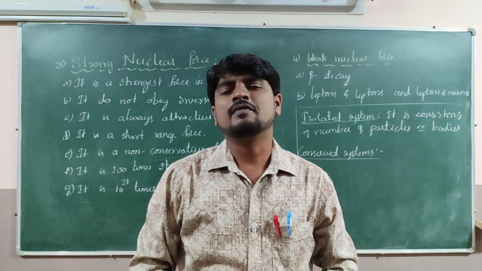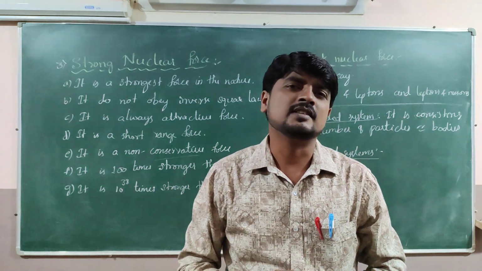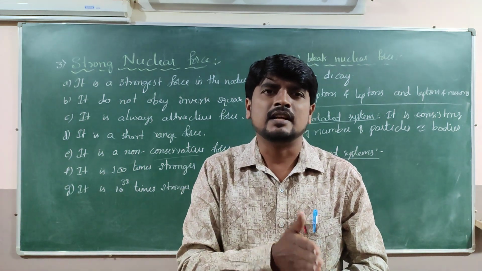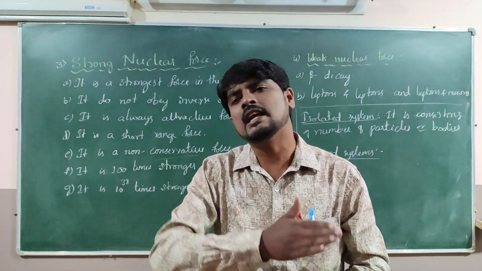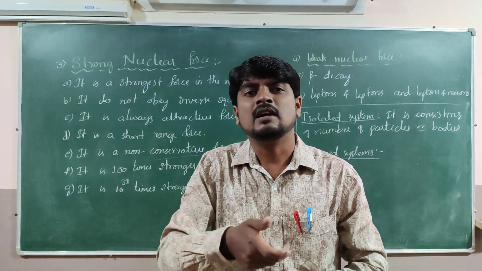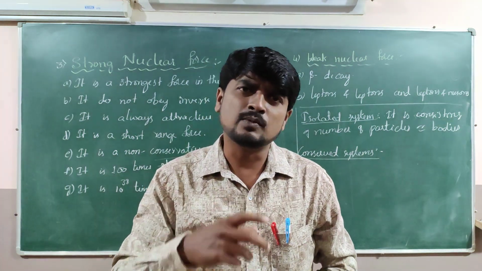Later, James Clerk Maxwell unified electricity and magnetism, merging them together, and gave rise to a new branch of physics called electromagnetic theory. That is one more unification.